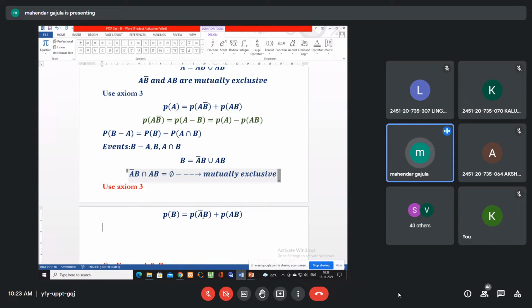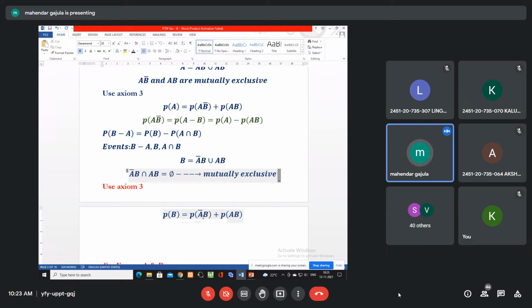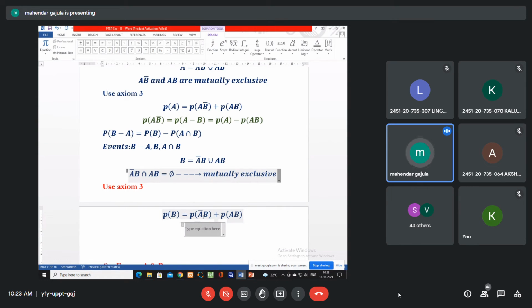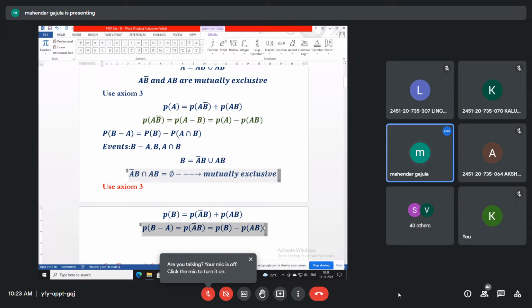So finally, what we want is B minus A. Let us write the final expression: P(B minus A) is nothing but P(A bar B), which equals P(B) minus P(AB). This is the final expression.